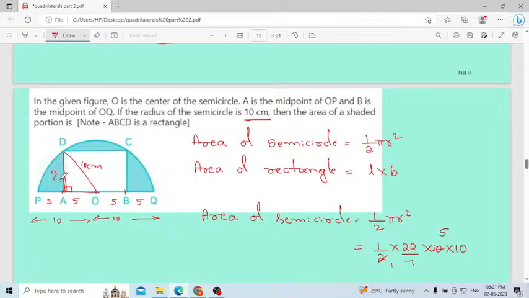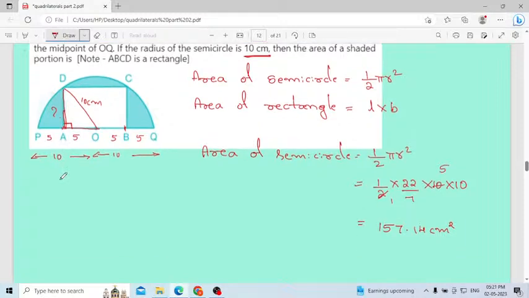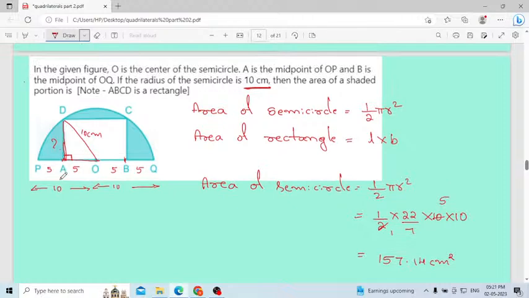Using the Pythagoras theorem, do it. The 157.14 centimeter square, Usharani, you can calculate later. Concentrate here. That is only simplification, direct multiplication. Consider this is a Pythagoras theorem, right angle triangle. Then you have to find the height. I will write here.